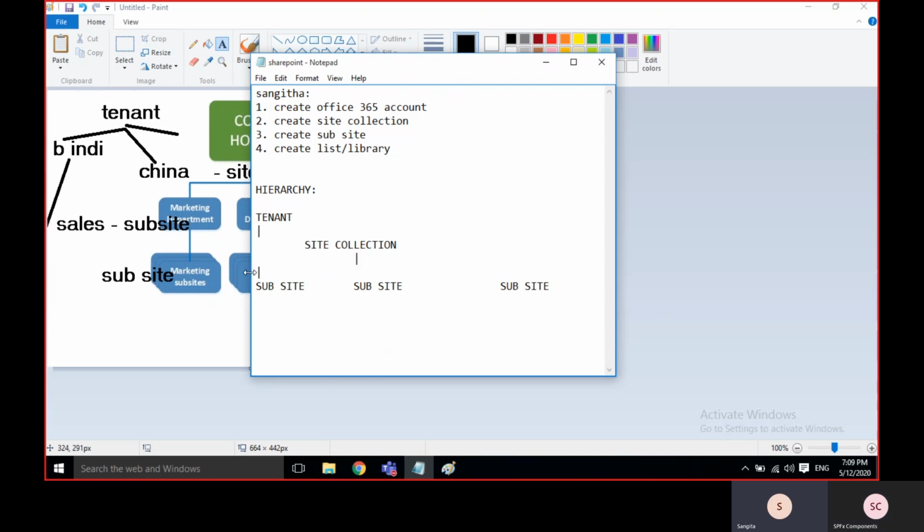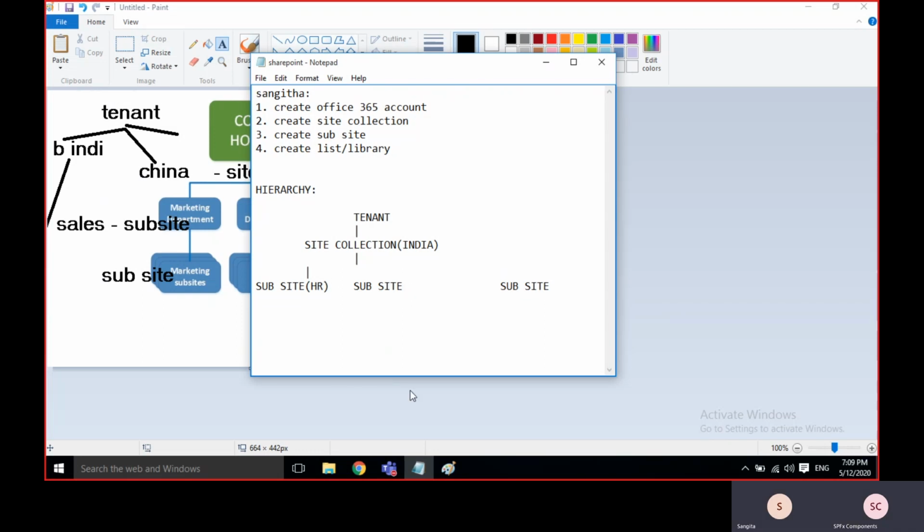This is a ten site collection. Tenant is the company's main thing, like Bench. And site collection, I'll call it as India. I am giving the example for India. We can say this is a branch.